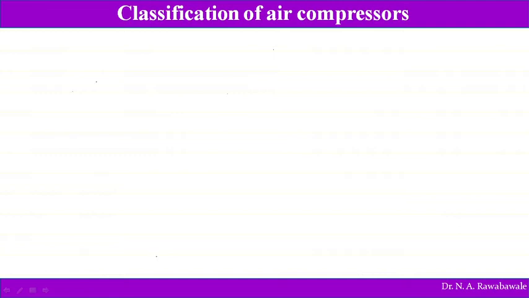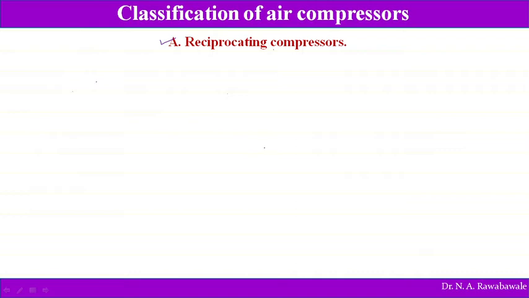So broadly, air compressors are classified into two categories. One is positive displacement compressor and another is rotary compressor. In case of positive displacement compressor, a reciprocating compressor is known as a positive displacement compressor, where the volume is reduced by the movement of piston.